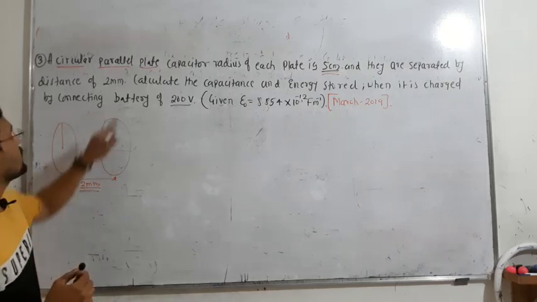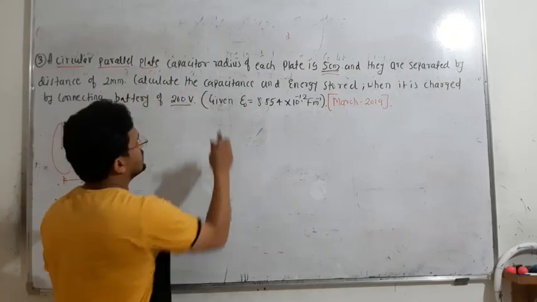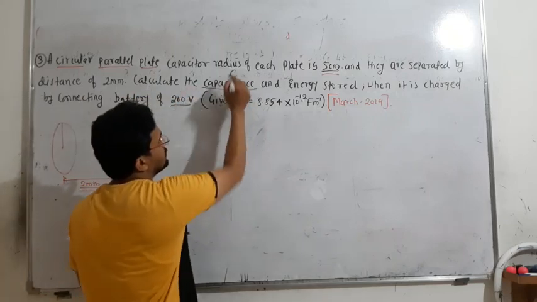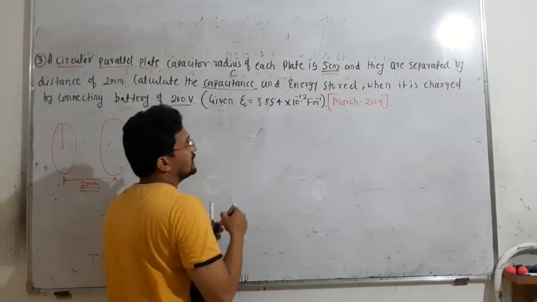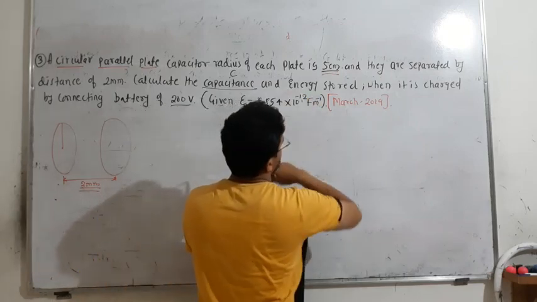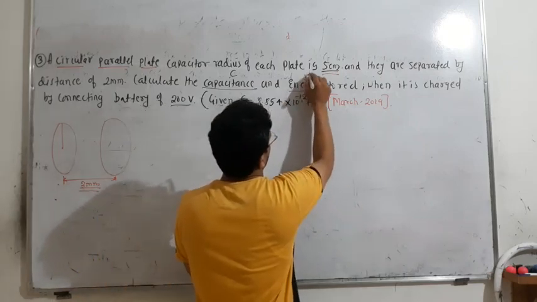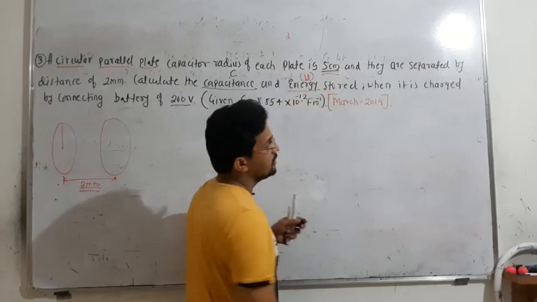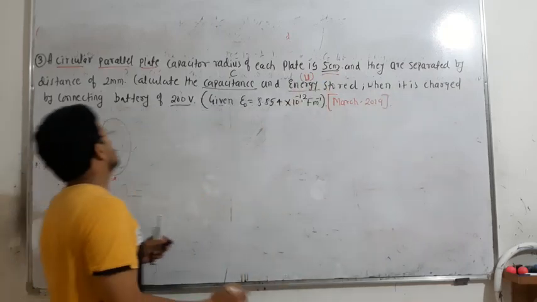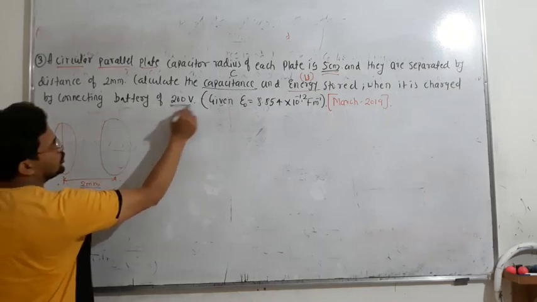Then calculate the capacitance. What is the capacitance of this capacitor? That means you have to find out C. And then the energy stored, that means you have to find out the potential energy, you can say energy only, when it is charged by connecting a battery of 200 volt.